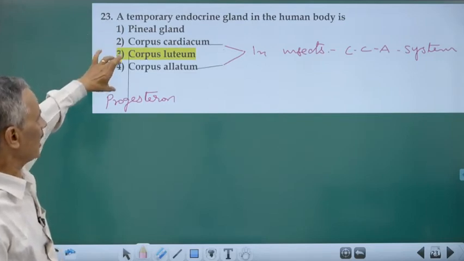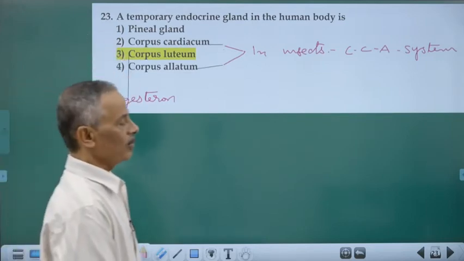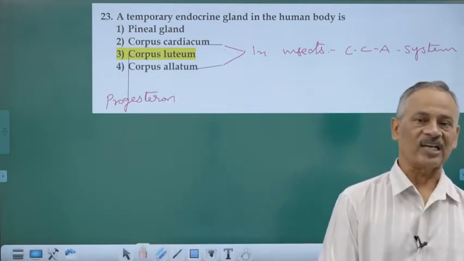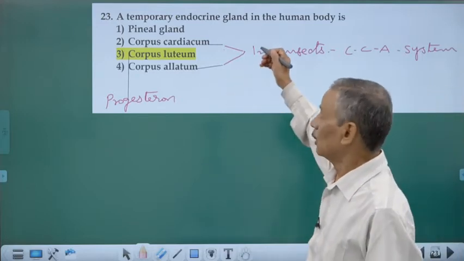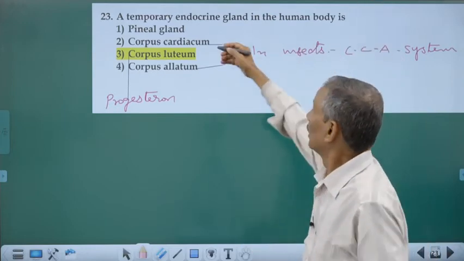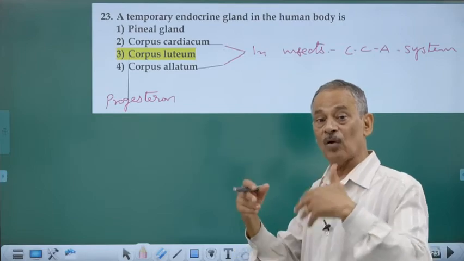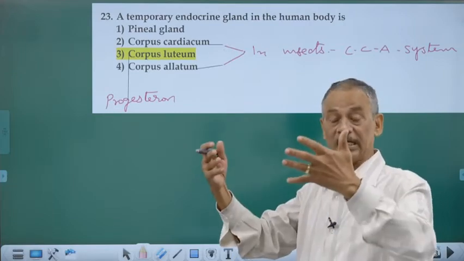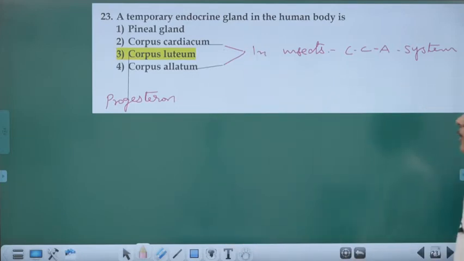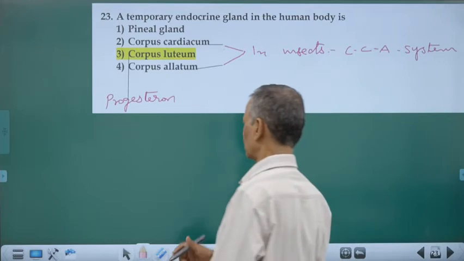The corpus cardiacum-allatum system is actually a part of the endocrine system in insects. In insects, we have neurosecretory cells in the brain that produce secretions that are stored in the corpus cardiaca, which is responsible for the development of the body, increase in growth, and heart control thereafter. Whereas the corpus allatum and the prothoracic gland, present in the first thoracic segment of the larva, produce ecdysone, the prothoracic hormone.